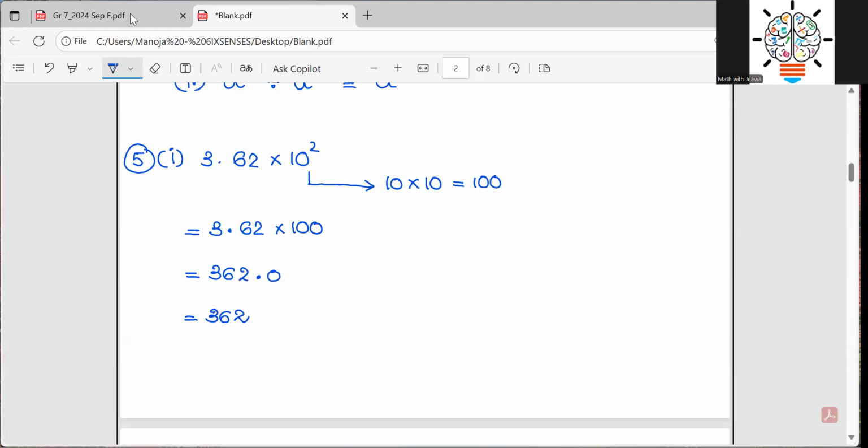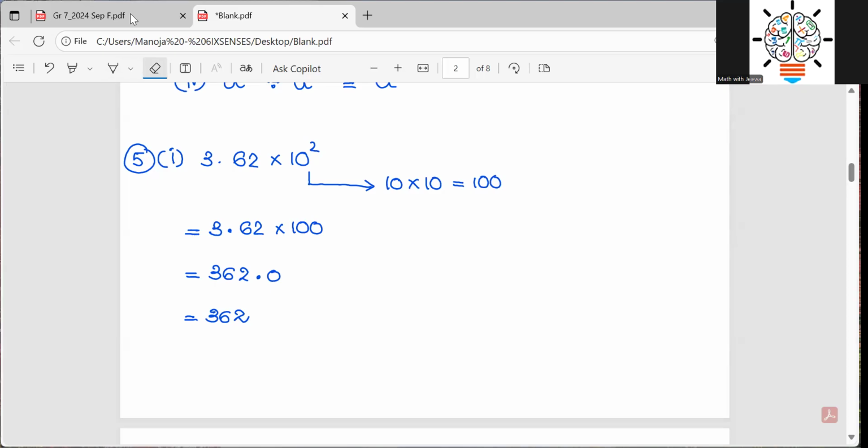Most of the students ask the teacher whether we really need to have this step. I say yes, you should, because you will realize the importance once you go to the O-level class. In the O-level exam, marks are allocated for some of the steps, and if you skip the steps at this age, you are definitely going to lose marks. So my recommendation is to write the steps as much as possible.